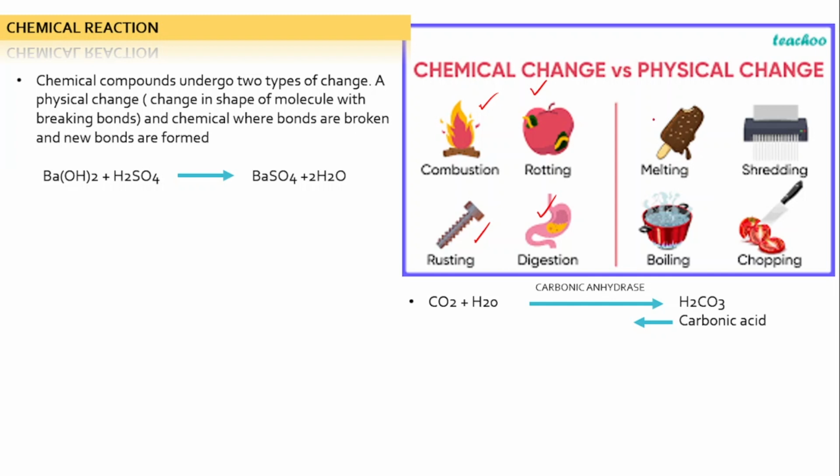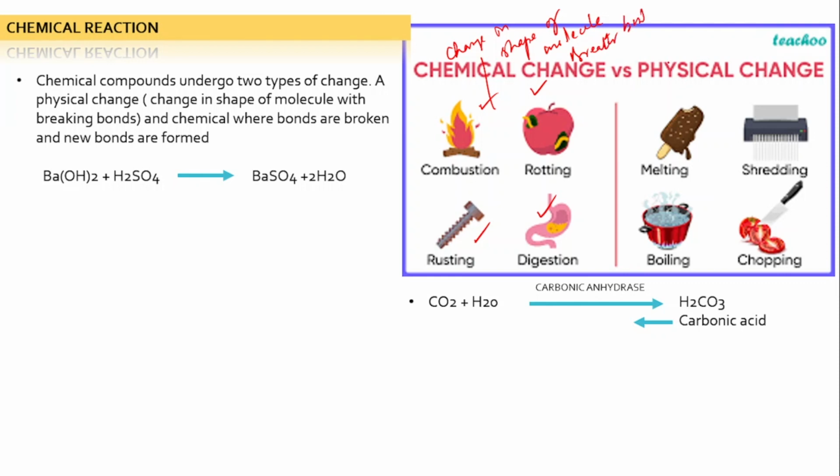Okay, and in chemical change, there is a change in shape of the molecules along with breaking bonds.